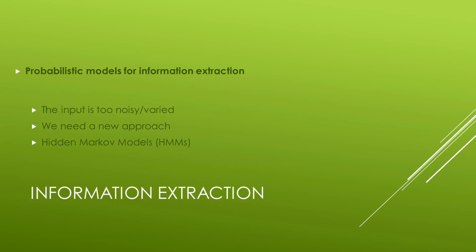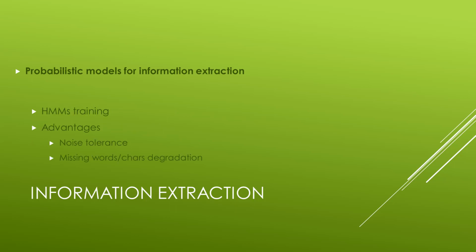When the information extraction must be performed on noisy or too varied input, we need a better approach than the ones we have seen so far. The solution is to use a probabilistic model rather than a rule-based model. The simplest one is the hidden Markov model, or HMM. HMMs can be trained from data and therefore they can keep up to date as text changes over time.